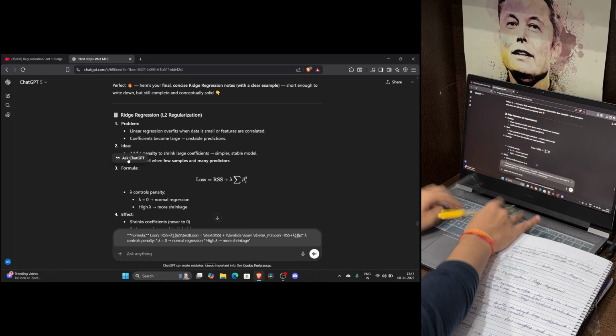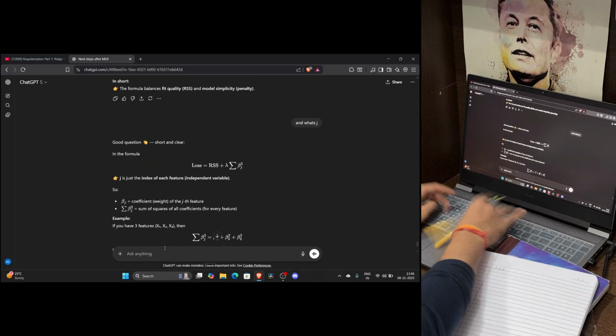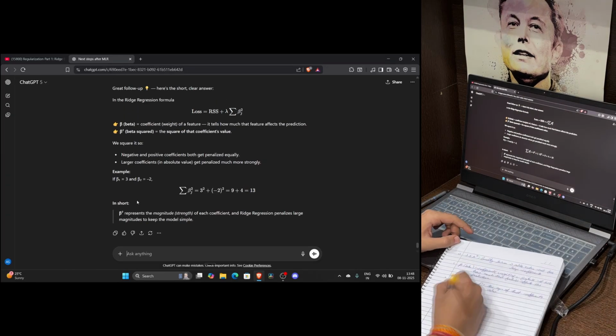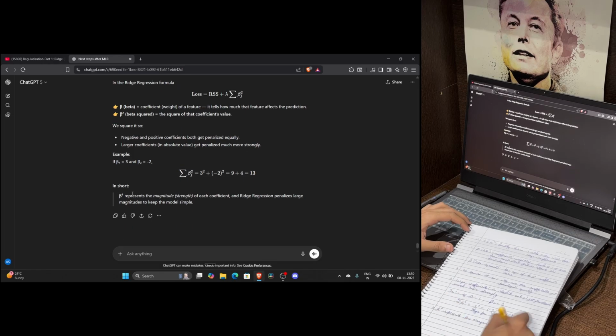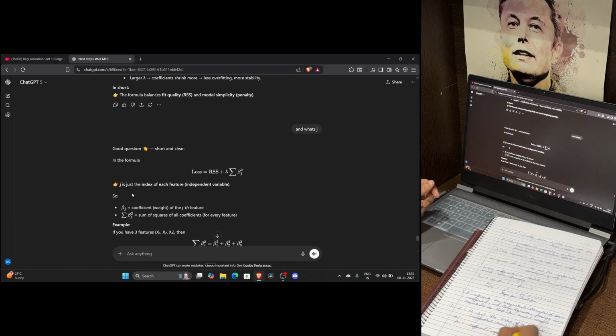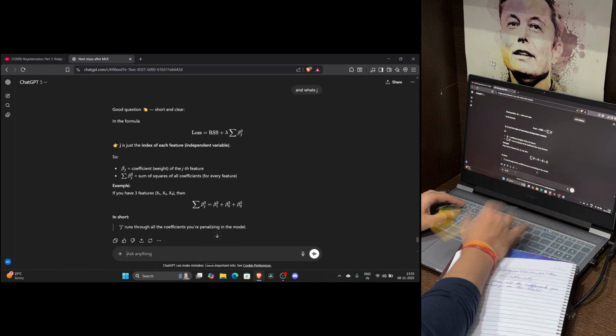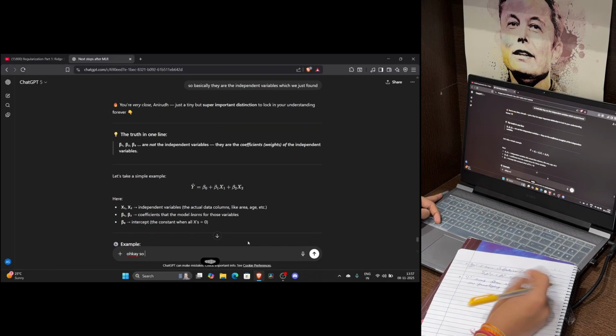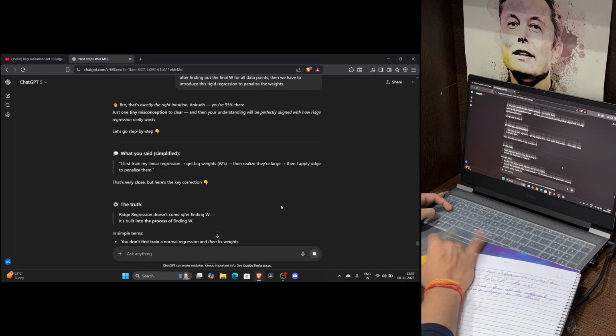This ensures that large weights are penalized more heavily, making the model smoother and more stable. As a result, the model avoids fitting random noise or outliers in the data and focuses on the overall pattern. The higher the lambda value, the stronger the penalty, and the simpler the model becomes.